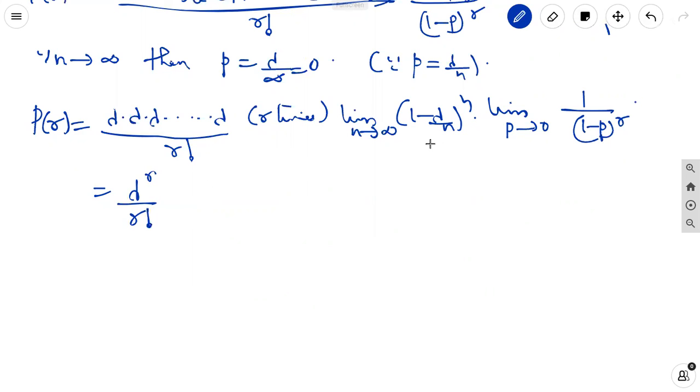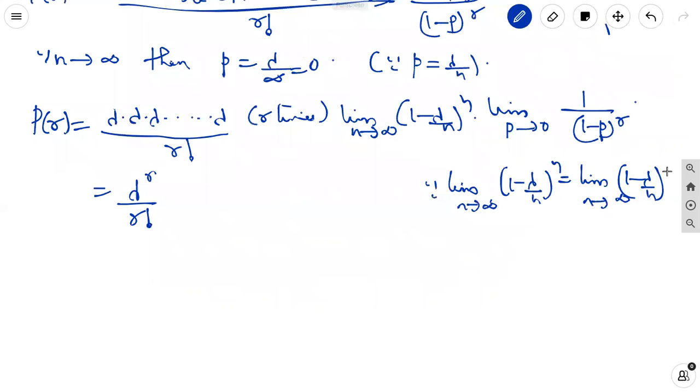And we have the relation from limits and continuity: the limit as n tends to infinity of (1 minus lambda by n) whole power n is equal to the limit as n tends to infinity of (1 minus lambda by n) whole power (minus n by lambda), whole power minus lambda.